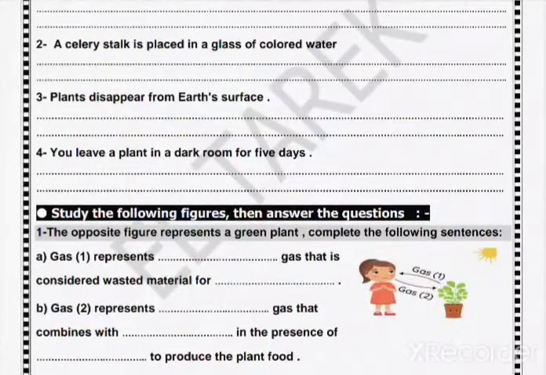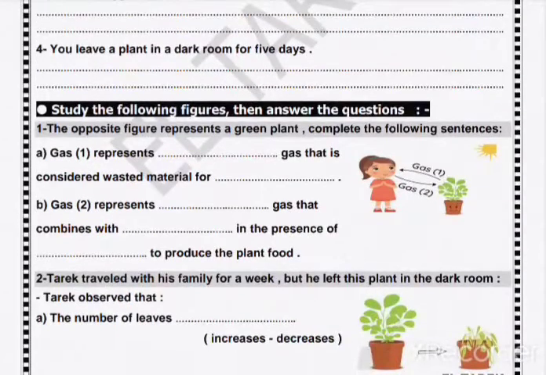The opposite figure represent a green plant. Complete the following. Gas number 1 represent oxygen that is considered waste material for photosynthesis. Gas number 2 represent carbon dioxide that combine with water in the presence of sunlight to produce plant food.